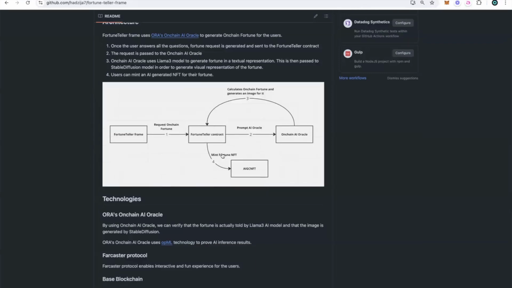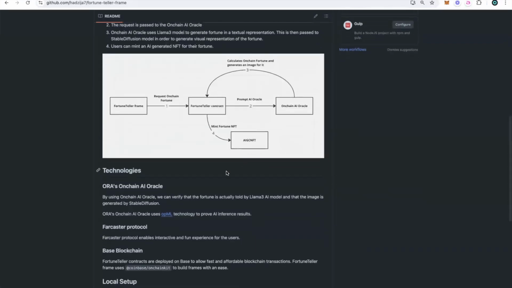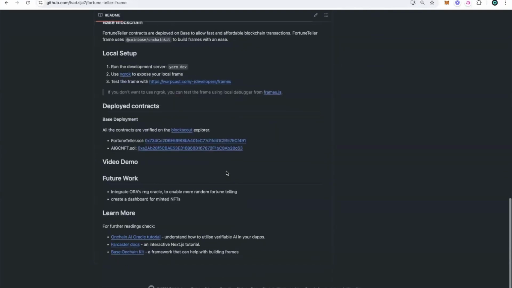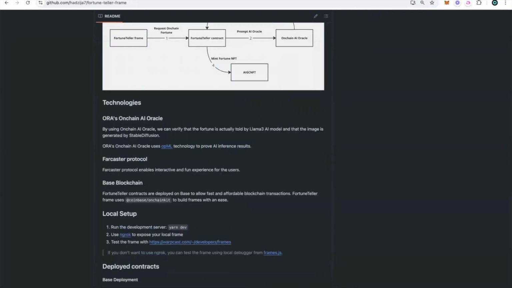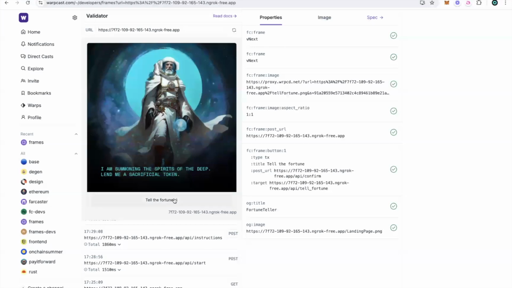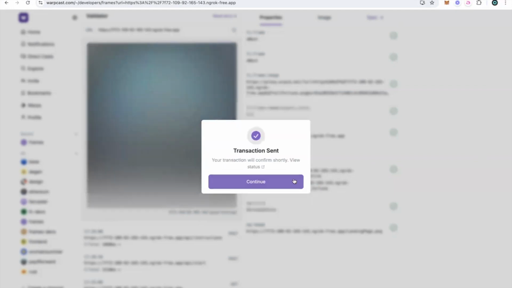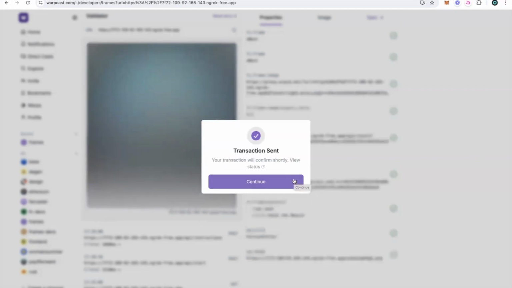So this is a little bit of a technical introduction. You can learn more about it here, but let's continue. Let's submit the request for the fortune. We'll need some Ethereum on Base to be able to interact with this application. Now we will wait a little bit for the Oracle system to calculate and return the result.